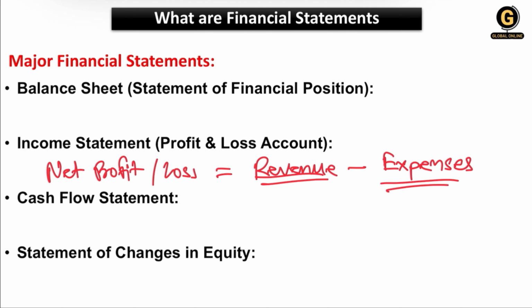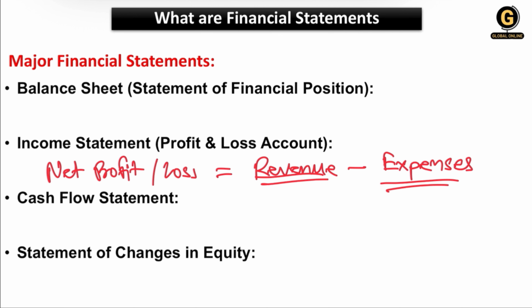Revenue or income is the income from sales or other operations, whatever operations are happening throughout the year, month, and quarters. And then expenses are costs incurred for salaries, rent, depreciation, and other things. Those all will be calculated.